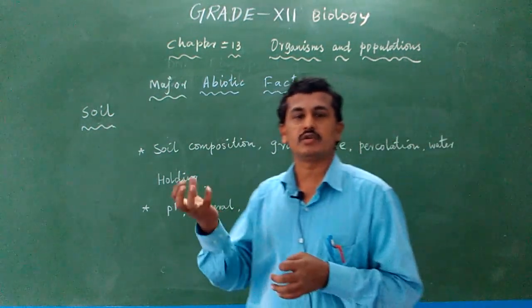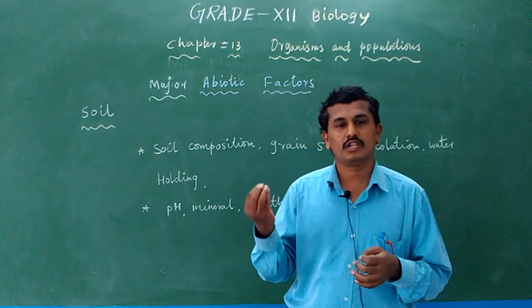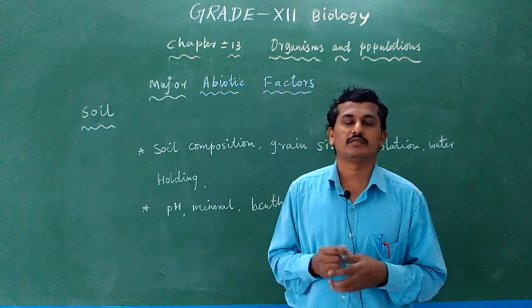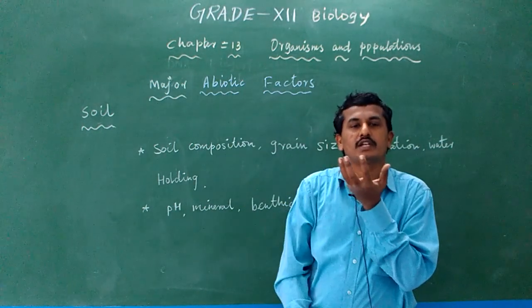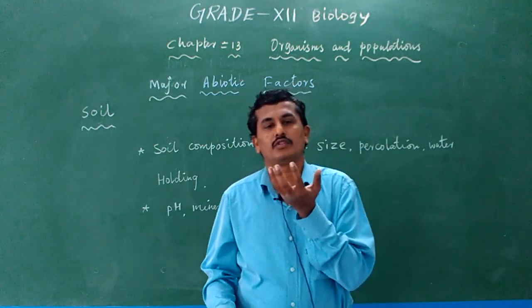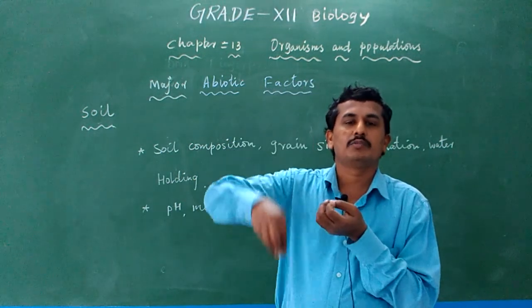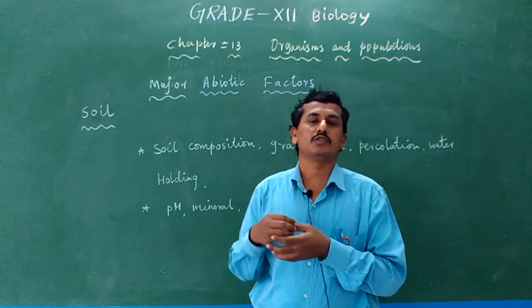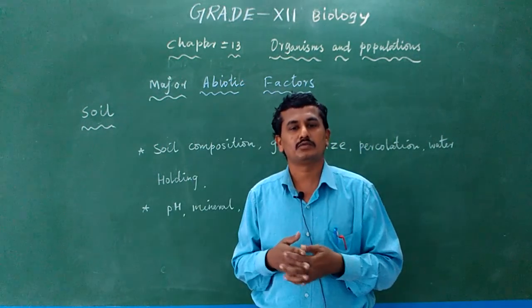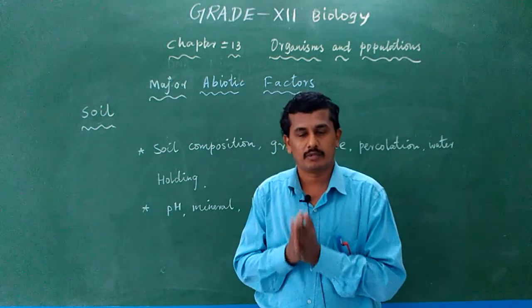Some soil holds more water, like clay soil, and some soil holds less water, like sandy soil. If we add water to sandy soil, normally the water penetrates into the deep horizon, so it is not useful because the plant's root only develops in a particular region. So if the water is available within that region, plants absorb water; otherwise plants do not absorb water. Okay, so water holding capacity is also important.